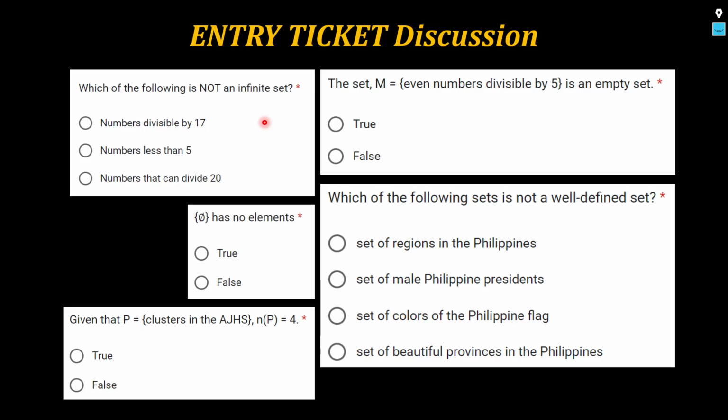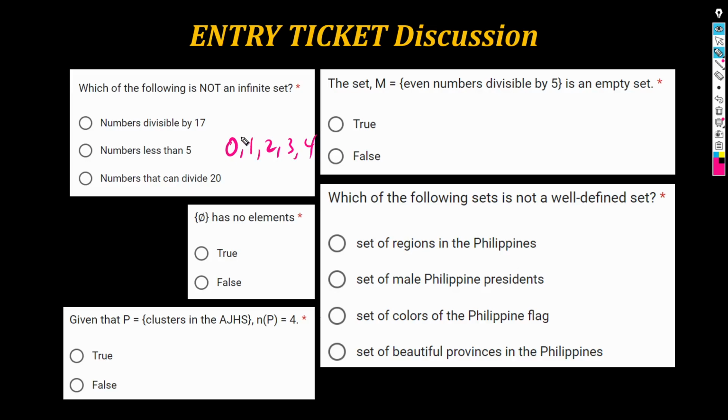No? How about the numbers less than 5? Numbers less than 5. Infinite set ba yan? O baka inisip nyo, sir, ano yan? Finite set yan, no? As opposed to being infinite. Finite set, ibig sabihin, meron ka lang limited number of elements. Nabibilang mo lang. Finite nga ba ang numbers less than 5? Sir, ano lang yan eh? 0, 1, 2, 3, 4. O di, sir, finite.